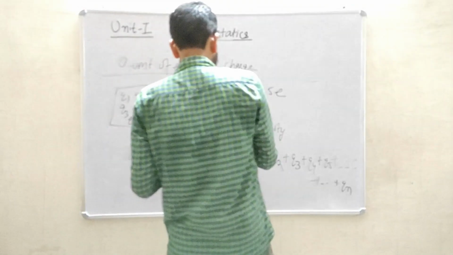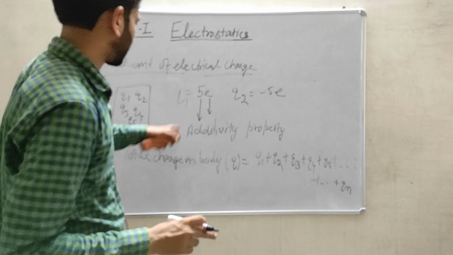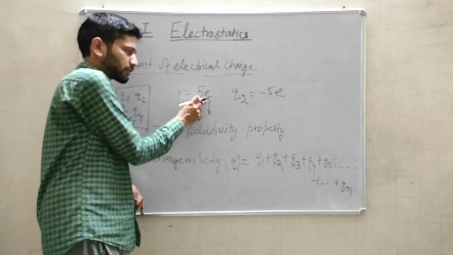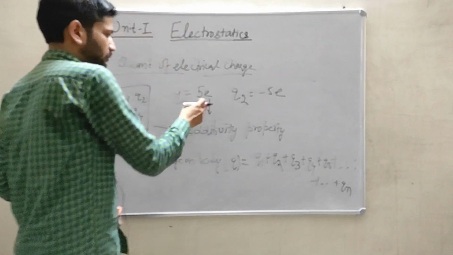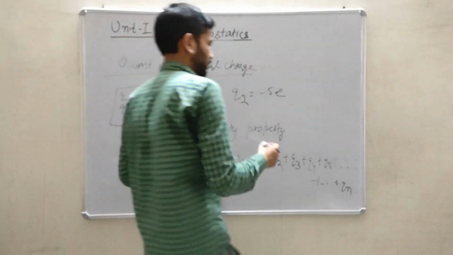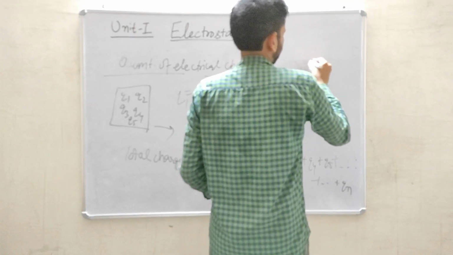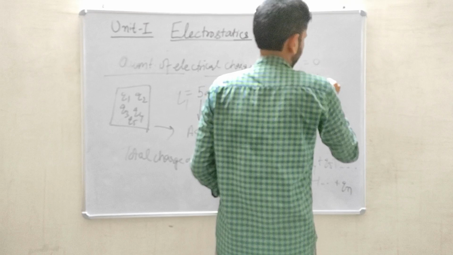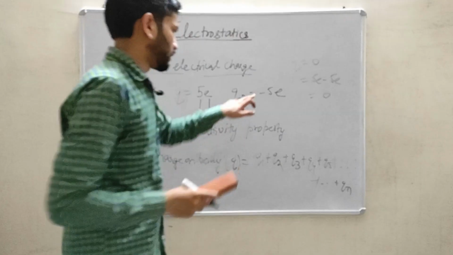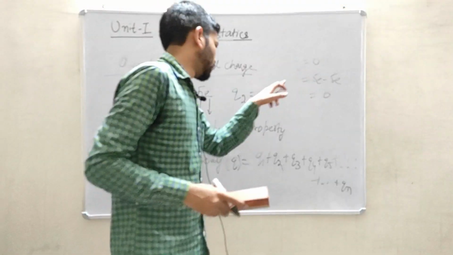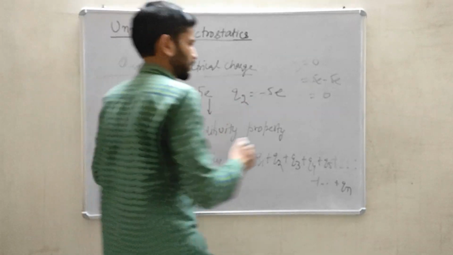Suppose there are two charges present on a system, Q1 and Q2, and Q1 has a magnitude of 5e and Q2 has a magnitude of minus 5e. So the total charge will come out to be 0, meaning 5e and minus 5e give 0. This minus comes because this charge has a minus sign.